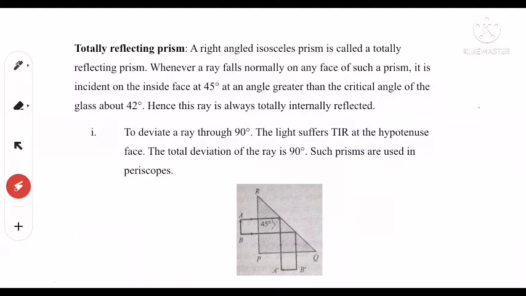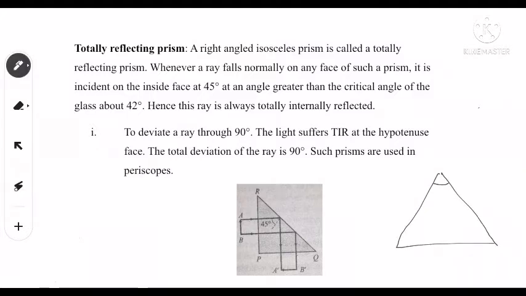Now the next application is the totally reflecting prism. As you see, an equilateral triangle prism in the laboratory, the equilateral triangle prism, has all angles of 60 degrees. This one is another type of prism, of which one angle is 90 degrees and the other two are 45 degrees. Such a type of prism is called a totally reflecting prism.